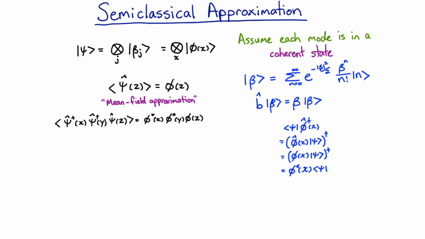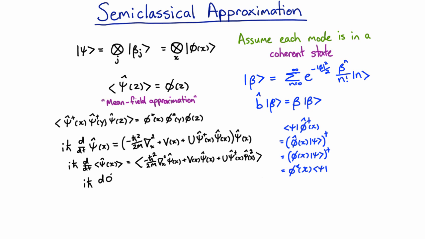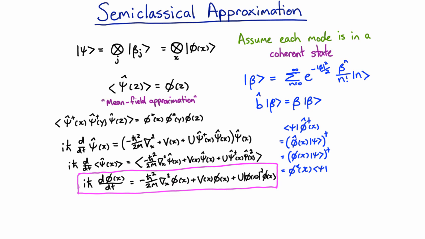Now supposing we're making this approximation, how are we going to figure out the dynamics? How are we going to find out how our order parameter or our mean field evolves over time? The easy way to do that is from the Heisenberg equation of motion for the field operators themselves. And then from that line, you simply take the expectation value of both sides. And then it's a simple step to turn those expectation values into the coherent state complex numbers. And that is called the Gross-Pitaevskii equation, or sometimes the nonlinear Schrödinger equation.